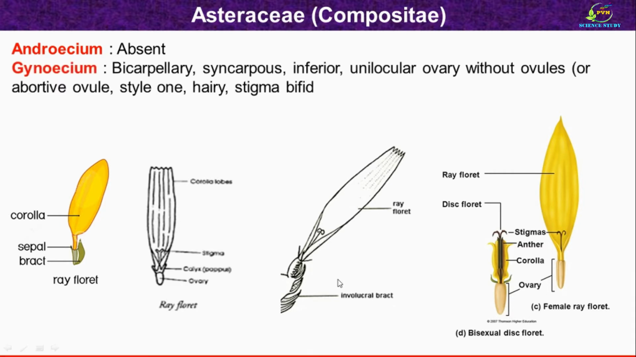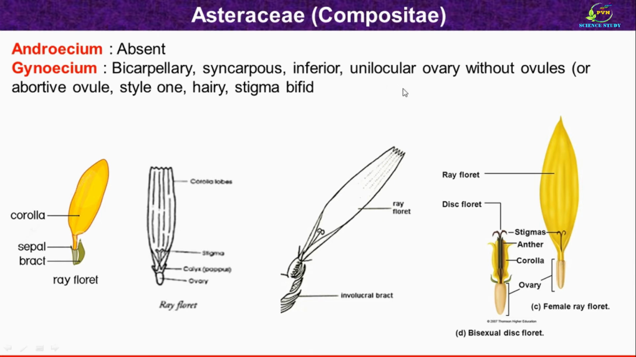Then gynoecium, which is female sex organ, is present and it is bicarpellary. Here you can see the gynoecium of ray floret. It contains 2 carpels and so described as bicarpellary. 2 carpels are united and so described as syncarpous. Ovary is inferior. Here also you can see that ovary is inferior because all the floral whorls are arising from the top of the ovary, and so the ovary is described as inferior ovary.